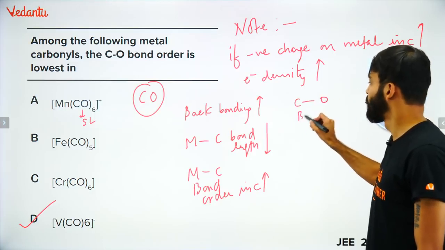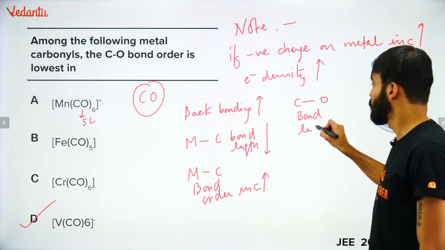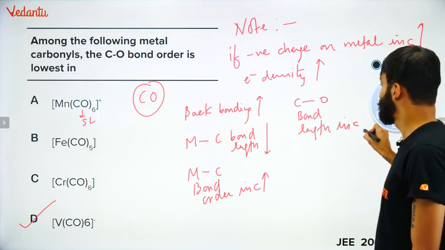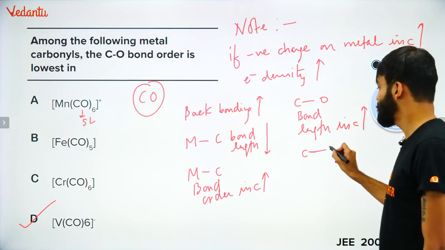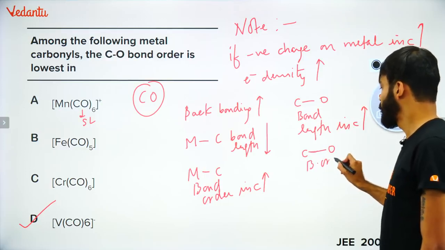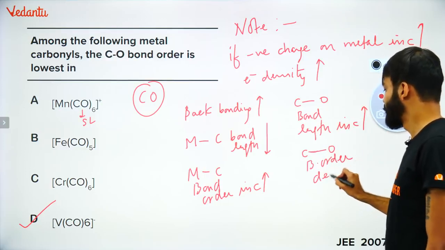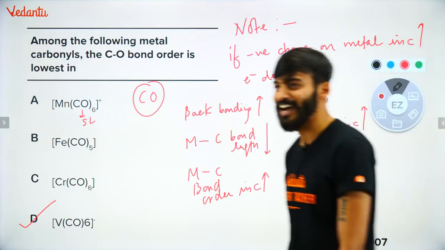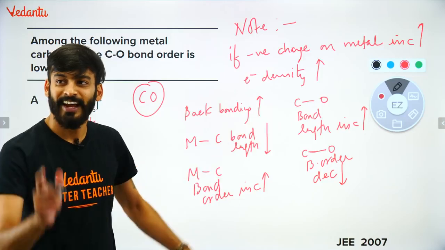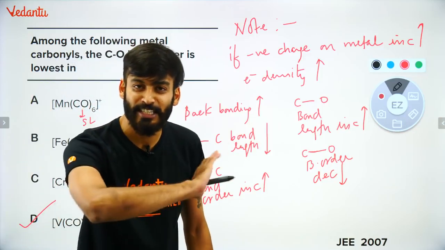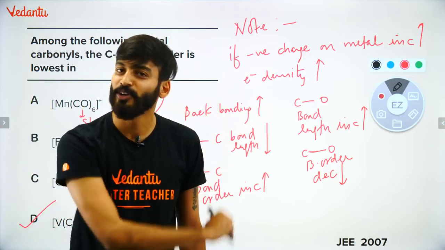CO bond length will increase, and CO bond order will decrease. Now, based on this note, this only happens in carbonyl. किसी और ligand की औकात ही नहीं वो कर दे ऐसा.